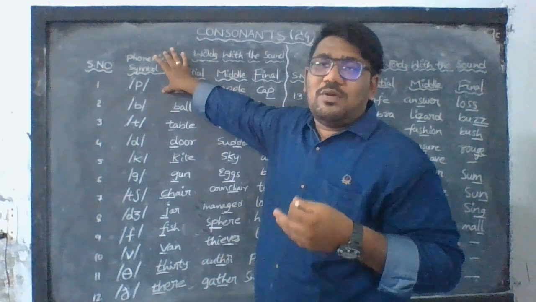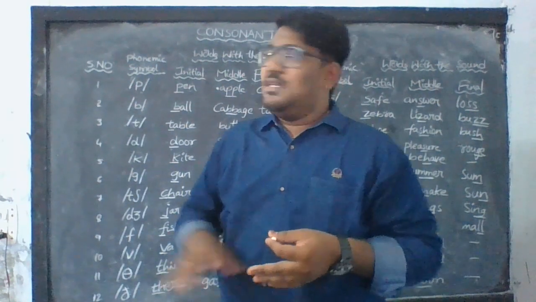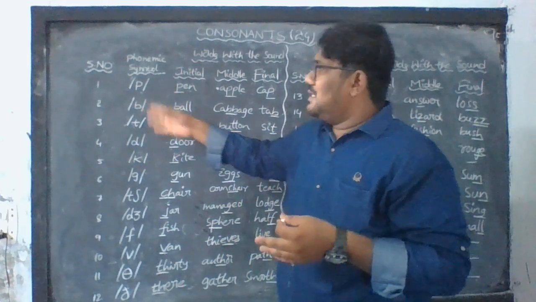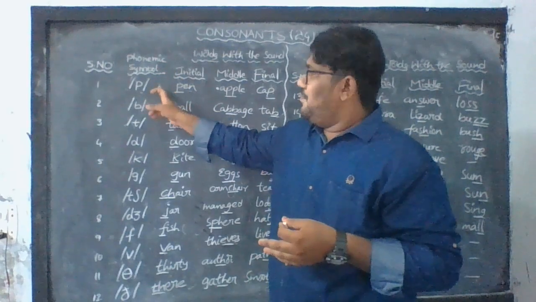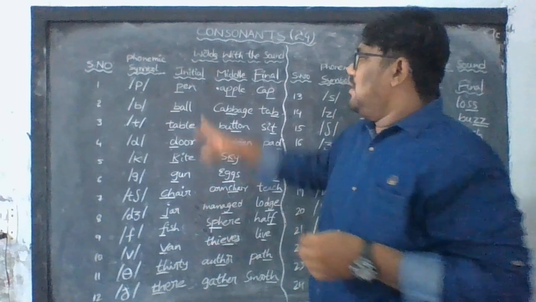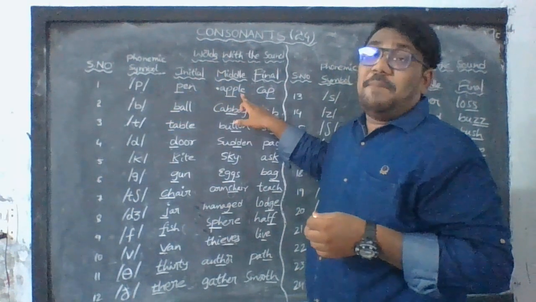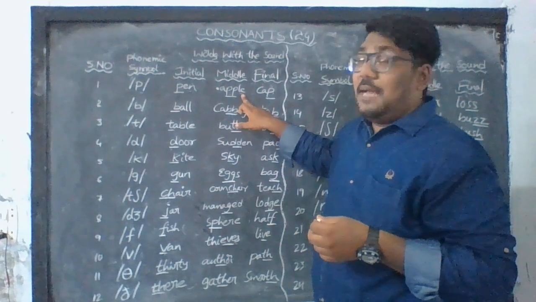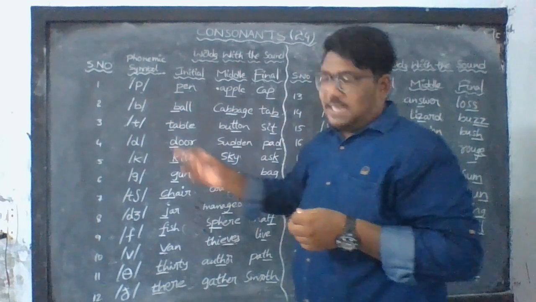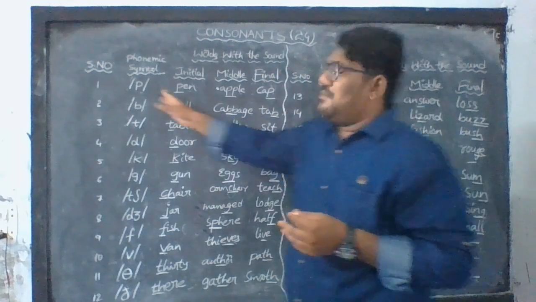If you want to get a good command over communication skills in English, you are supposed to learn these phonetics. So better practice them. Let us discuss the first one, the phonetic symbol p. P as in pen, p as in apple, pill. Final is cat. P as in pen, p as in apple, p as in cat. In this way, this is the first symbol called p.